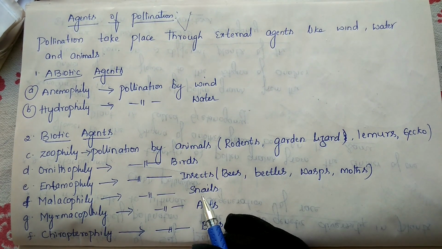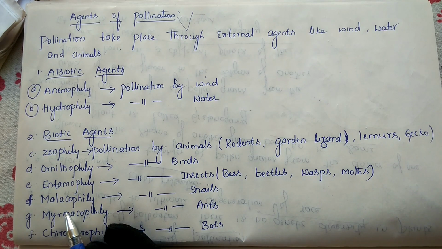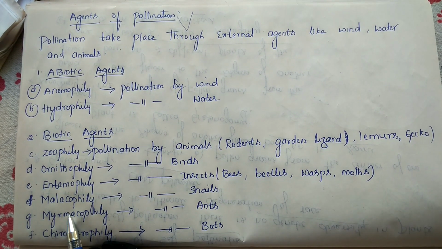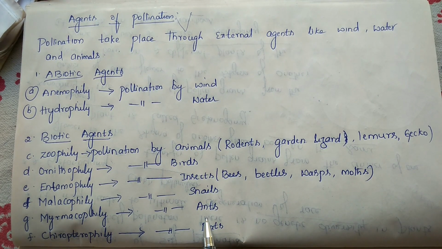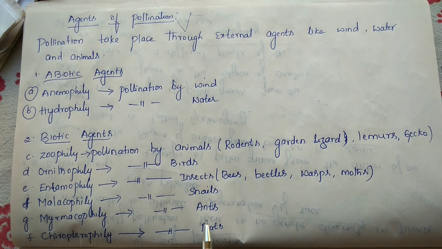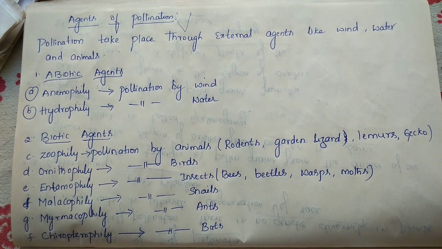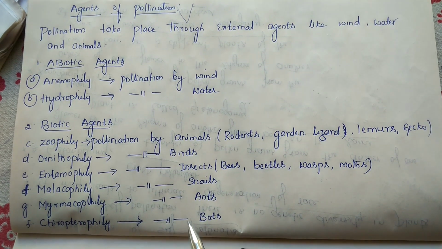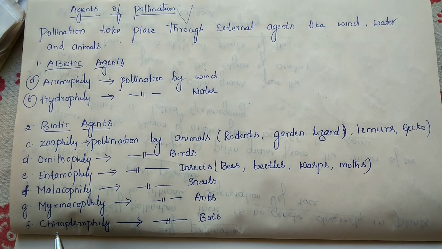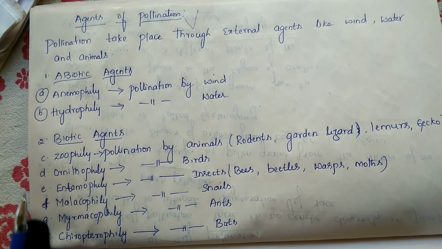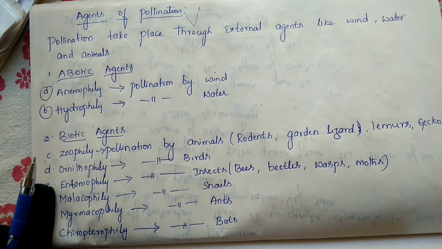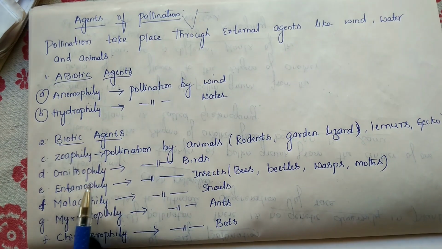Next, if the pollination is held by snails, we call it malacophily. In the same manner, pollination held by ants is called myrmecophily. If the pollination is held by bats, we call it chiropterophily. You have to remember these terms.